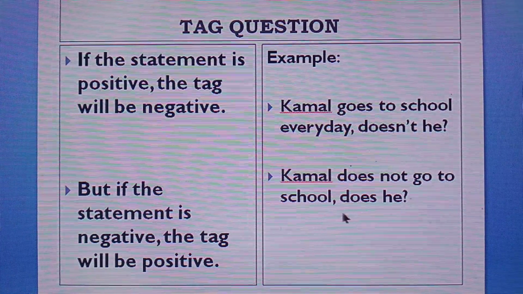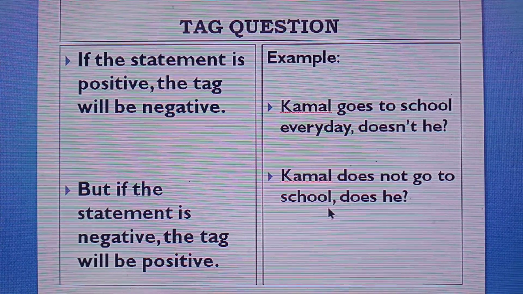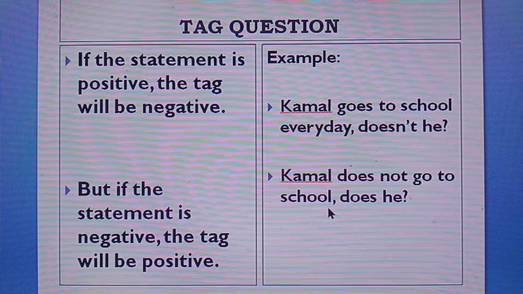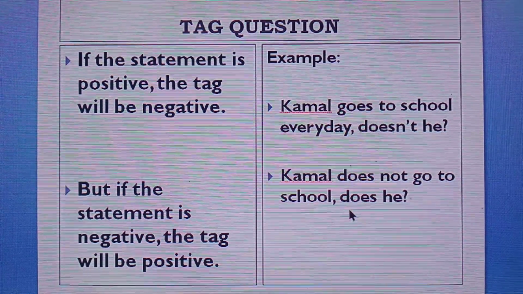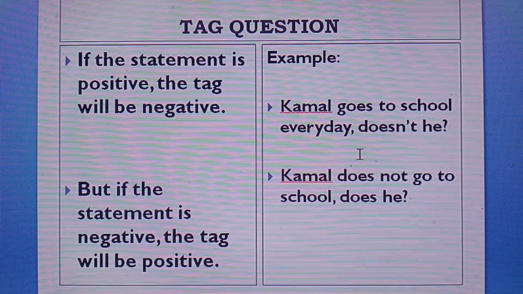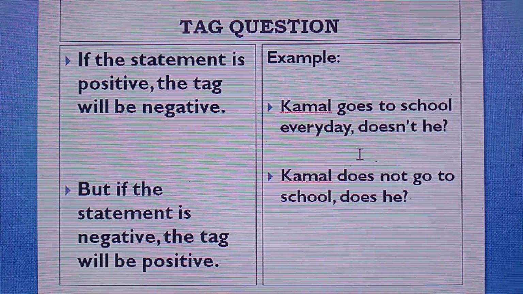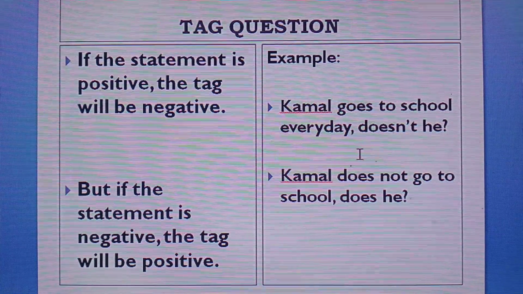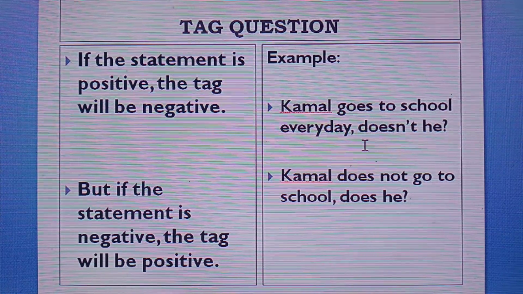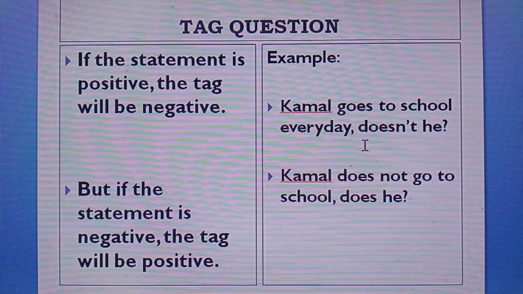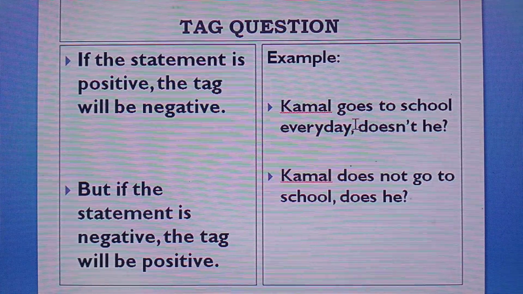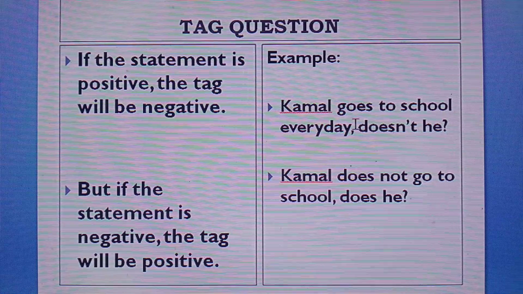Kamal does not go to school. Here, it is a negative statement, so the tag will be positive. Does he? The structure of a negative tag is the short form of the auxiliary verb and not, and then the pronoun of the subject of the statement.